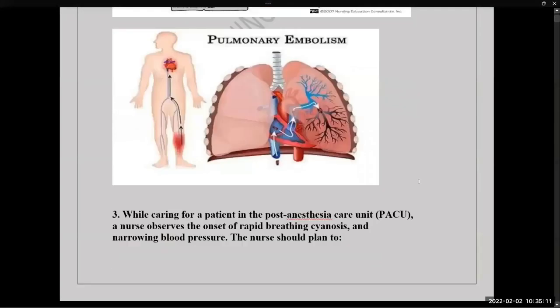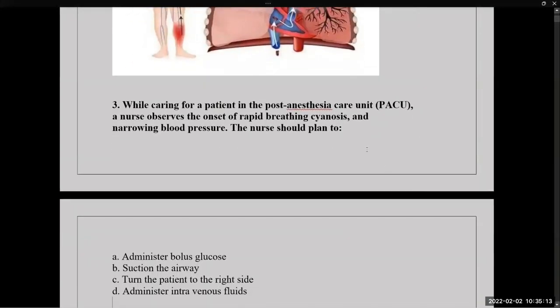Next question. You can read the question. Read the question and please drop your answers in the chat box.